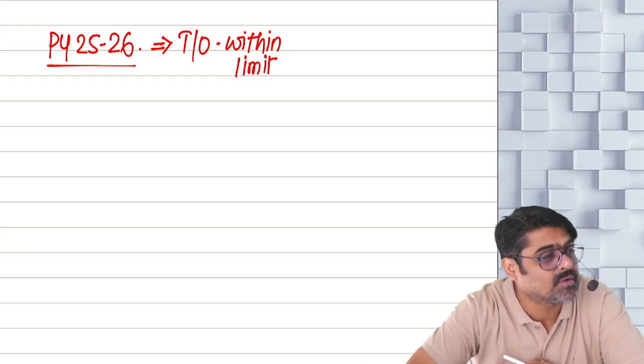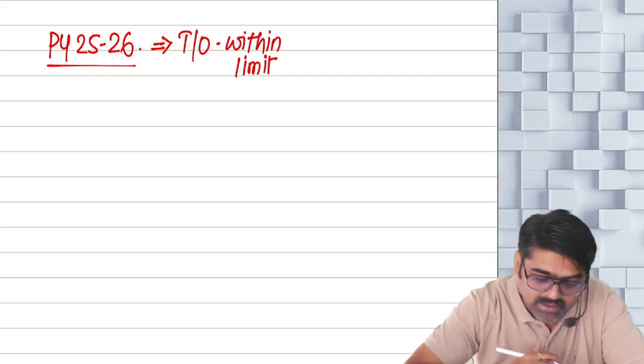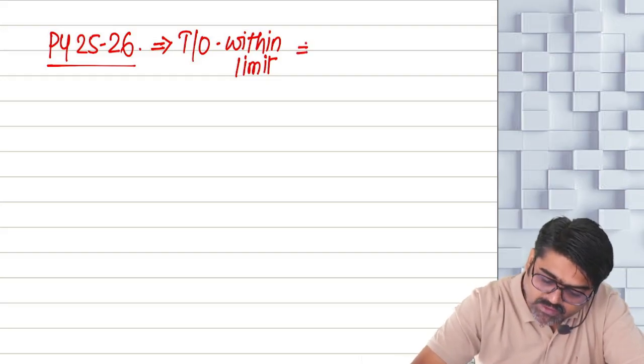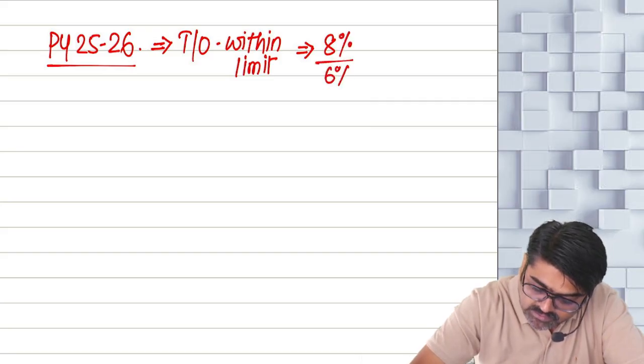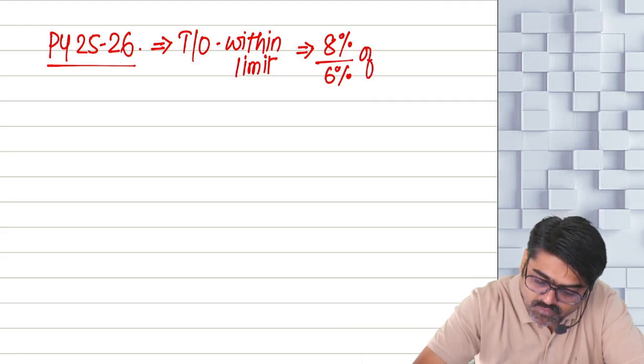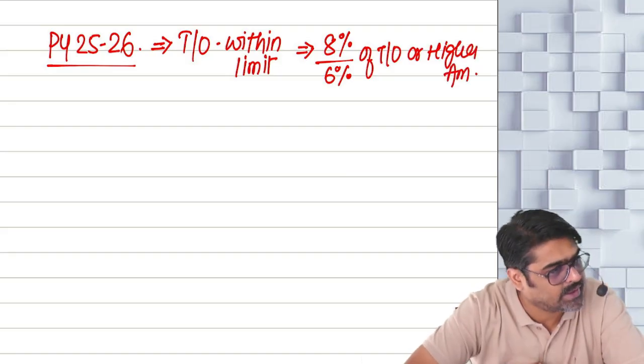Within the limit of 2 crores or 3 crores, as the case may be. So on this turnover, I have to take at least 8%, or in some cases 6%, of turnover or a higher amount. Yes or no? So this is what? This is section 44AD.